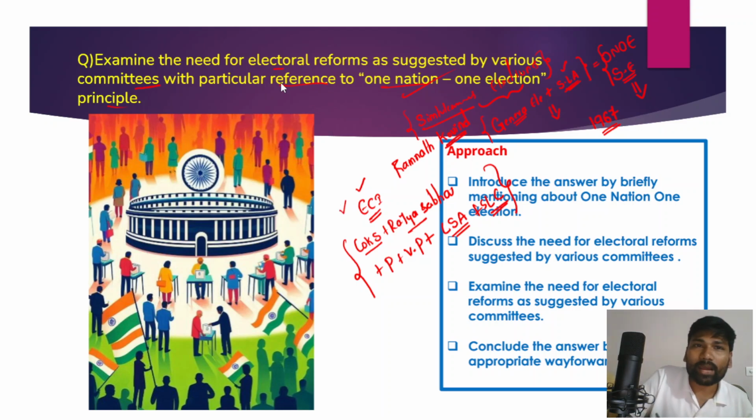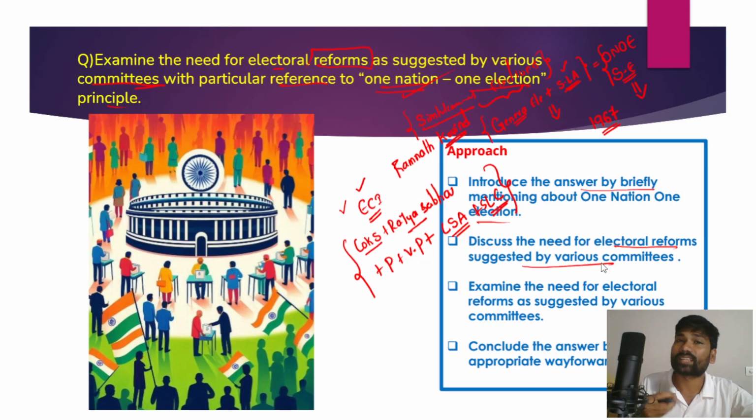So examine the need for electoral reforms. What is the need for electoral reforms? As it was already suggested by various committees in reference to the one nation, one election principle. Now, what should be the approach for this question? In the approach, first and foremost, you briefly answer by mentioning one nation, one election, and then discuss the need for electoral reforms as suggested by various committees.